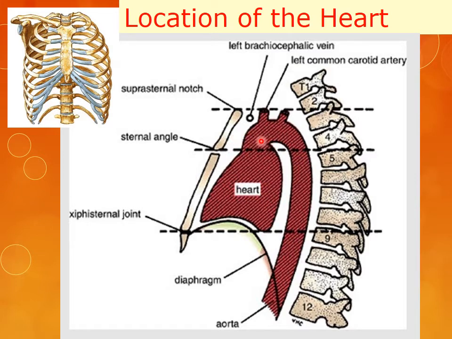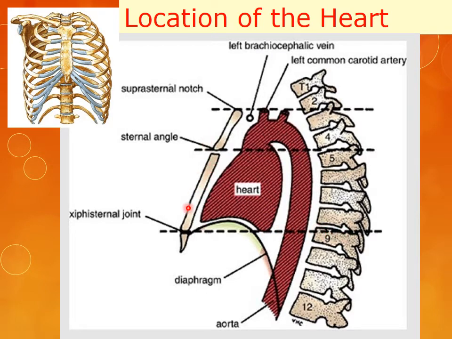This is the ascending aorta. This is the arch of aorta with its branches. This is the left brachiocephalic vein. The heart starts from the fifth thoracic vertebra and it ends at the lower border of the 8th or the upper border of the 9th thoracic vertebra.